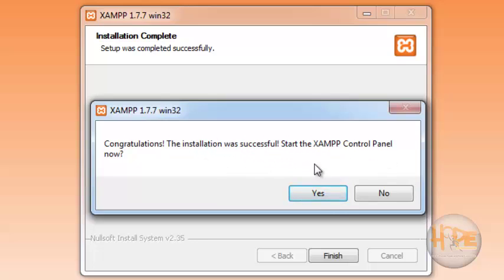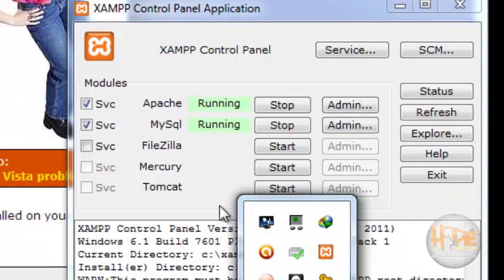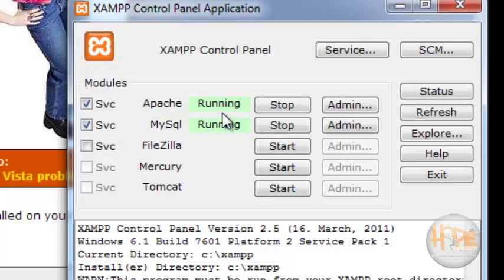Start the XAMPP control panel now. Yes. Okay. So this is the XAMPP control panel. From here you can start or stop any service.